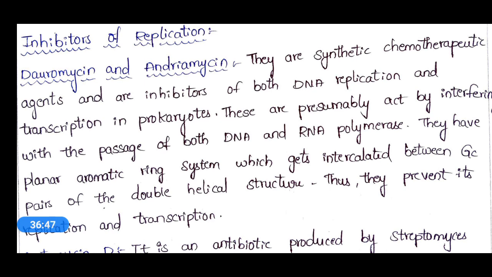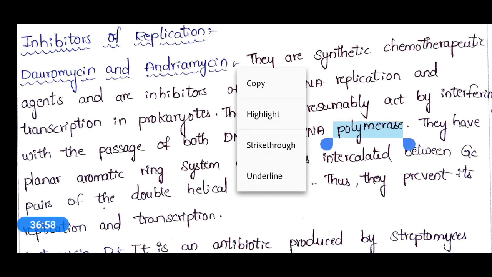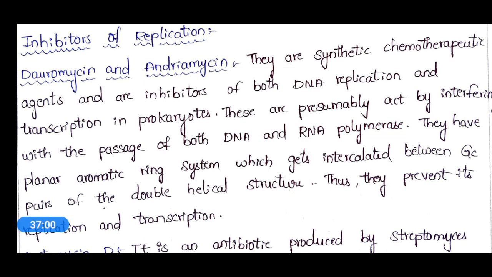Daunomycin and adriamycin are antibiotics. Most probably all the inhibitors are antibiotics, and here daunomycin and adriamycin are synthetic chemotherapeutic agents and are inhibitors of both DNA replication and transcription also.